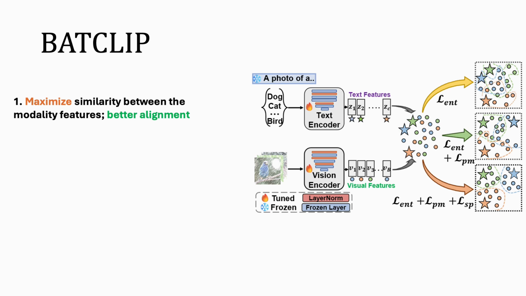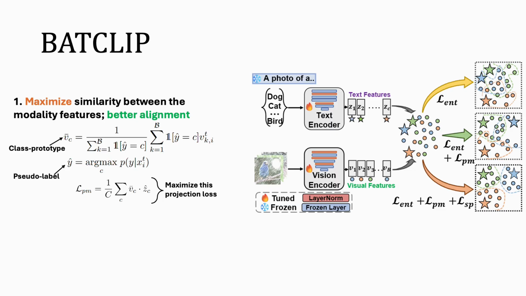So the first step, as I mentioned earlier, was entropy minimization. In addition to this, as a second step, we propose learning visual and text features that are domain specific and mutually aware by increasing the similarity between the features. So to quantify this similarity between the features, an approach is to project the visual feature onto the text feature because that's how CLIP is pre-trained, right?